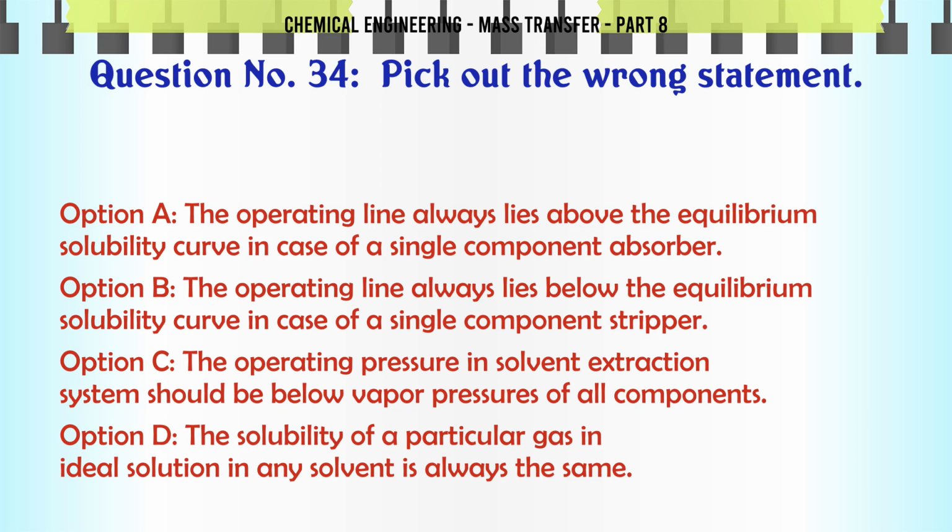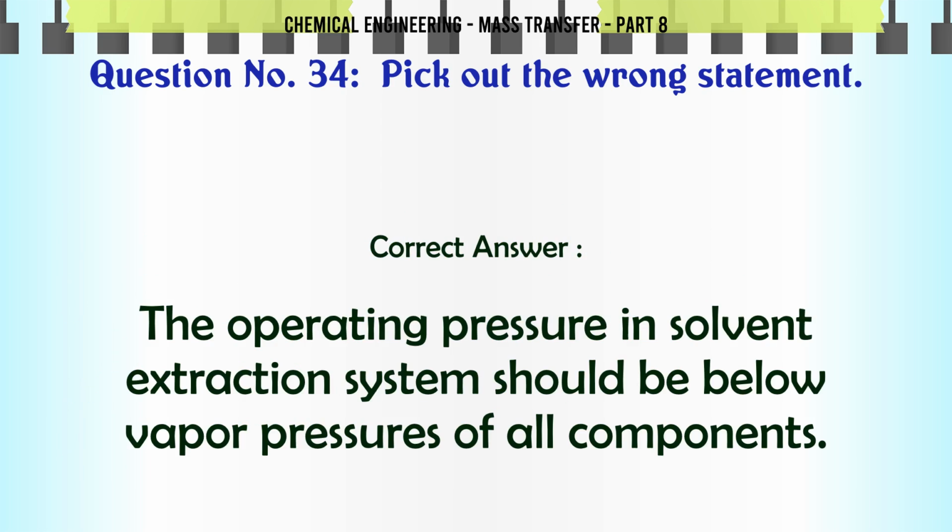C. The operating pressure in solvent extraction system should be below vapor pressures of all components. D. The solubility of a particular gas in ideal solution in any solvent is always the same. The correct answer is the operating pressure in solvent extraction system should be below vapor pressures of all components.